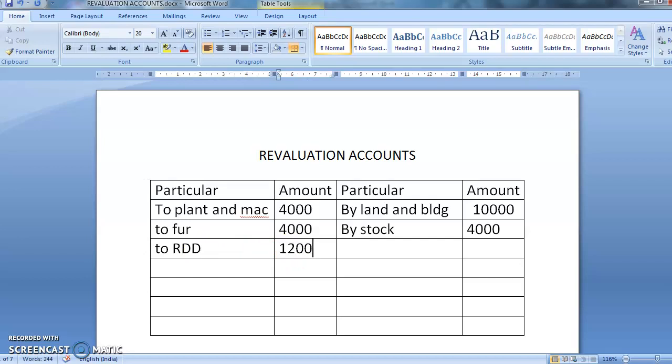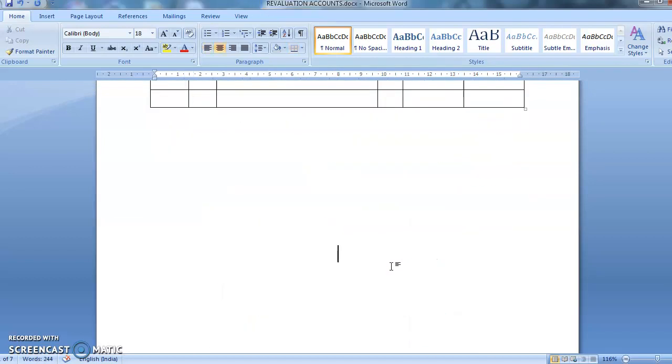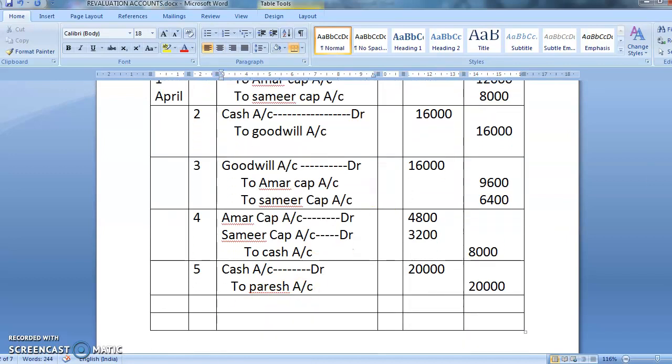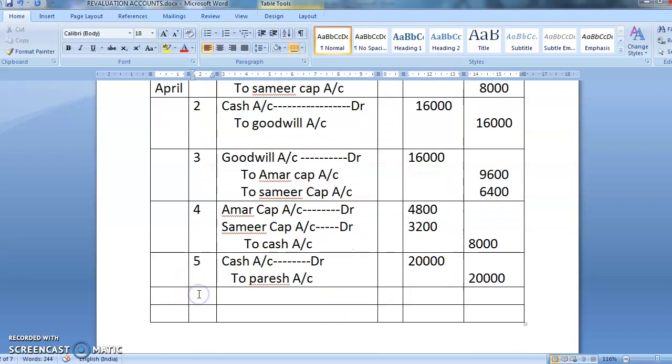Now see, और बाकी full problem is over now. I am getting up from this. If I pass a journal entry, my एक entry will come as revaluation account debit to plant and machinery account, to furniture account, to RDD account, and one entry will come as land and building account debit, stock account debit to revaluation account. Okay. So now I'm going to write my entry number 6. What will be my entry number 6? First I'm writing my loss ka entry.